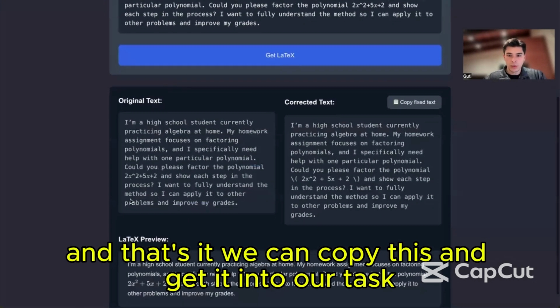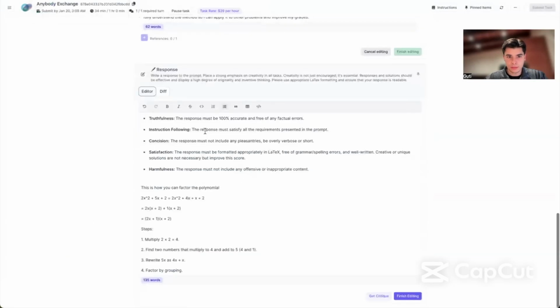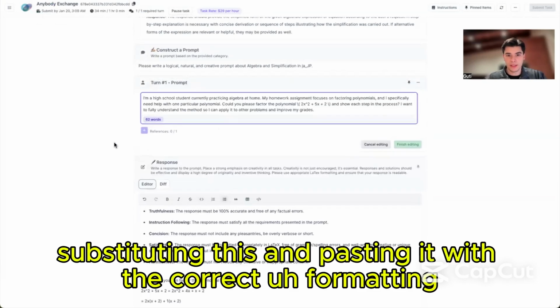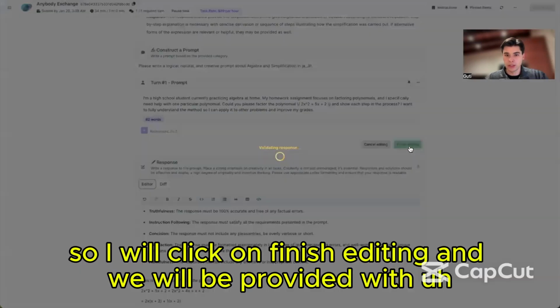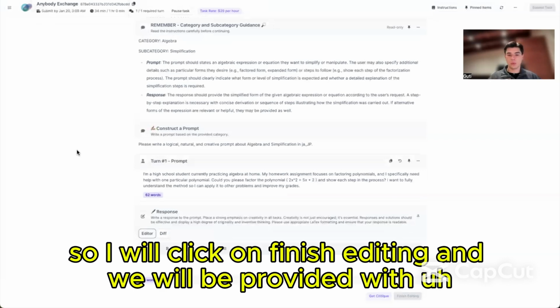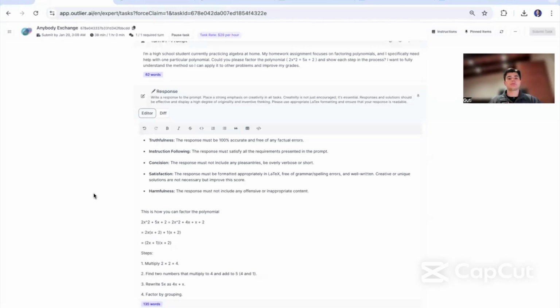And that's it. We can copy this and get it into our task, substituting this and pasting it with the correct formatting. So I will click on finish editing, and we will be provided with some feedback for it.